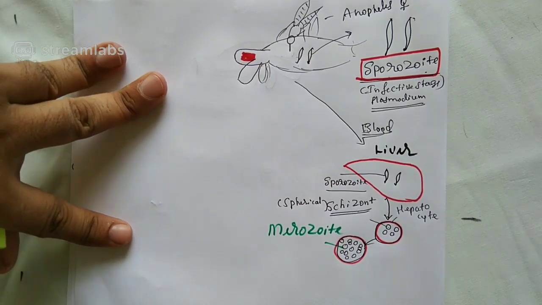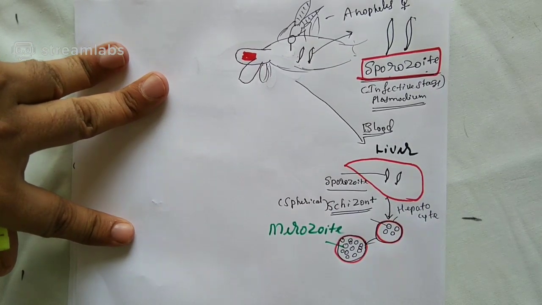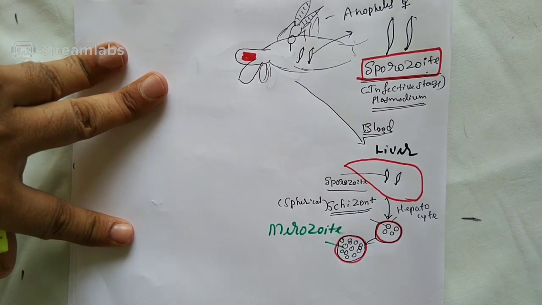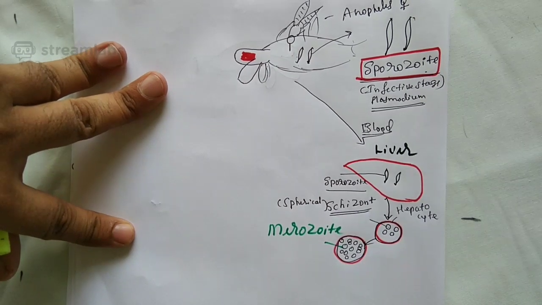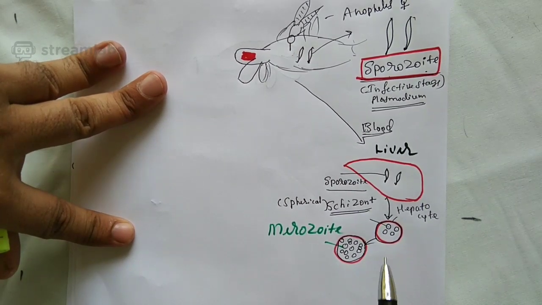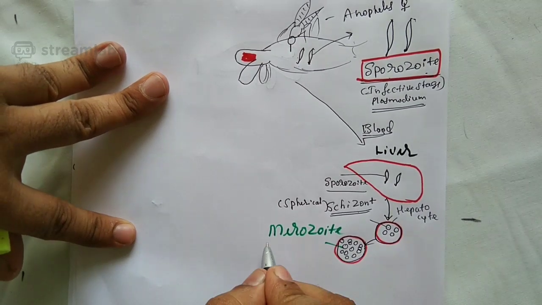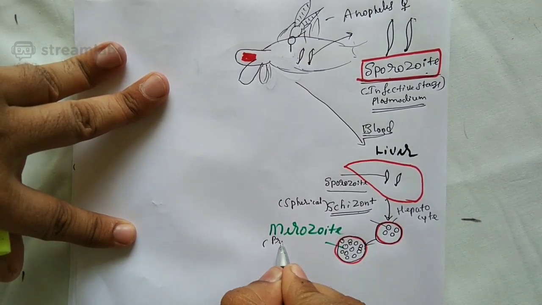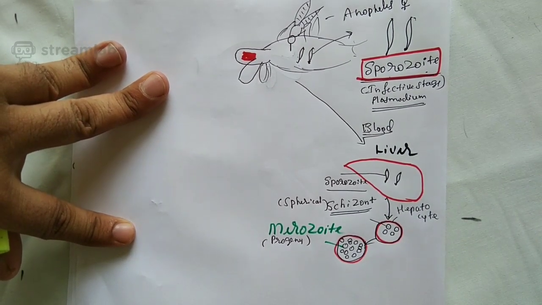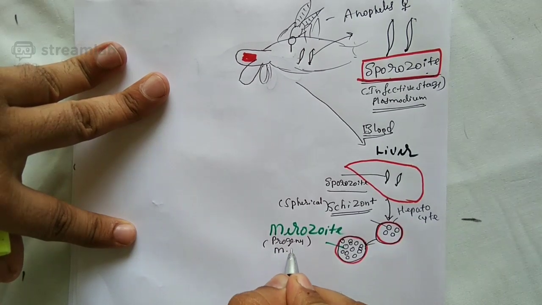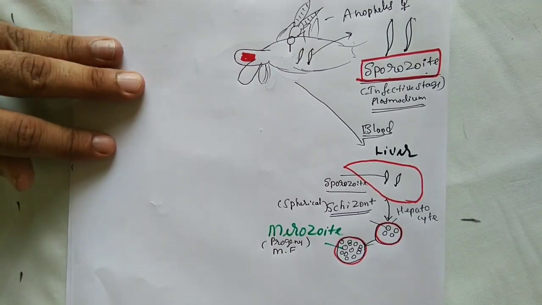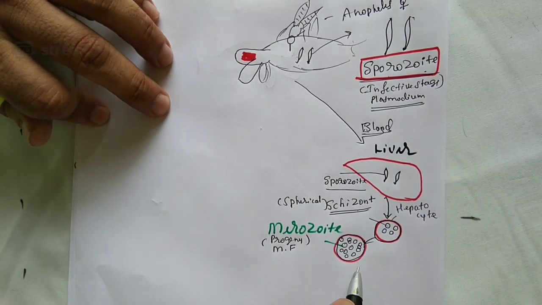Hope the matter is clear. What are merozoites? Merozoites are daughter cells. They are the products of the multiple fission. That means these are all progeny of what fission? Multiple fission. MF means multiple fission.